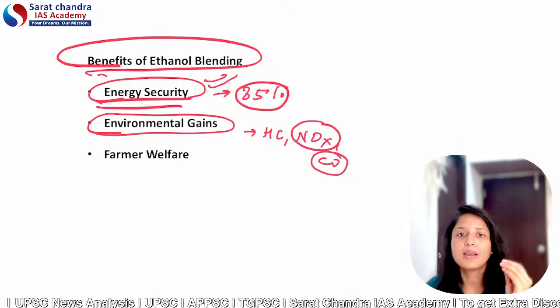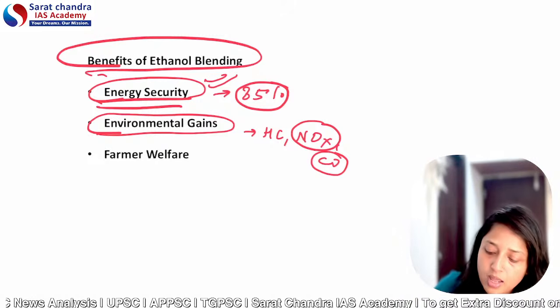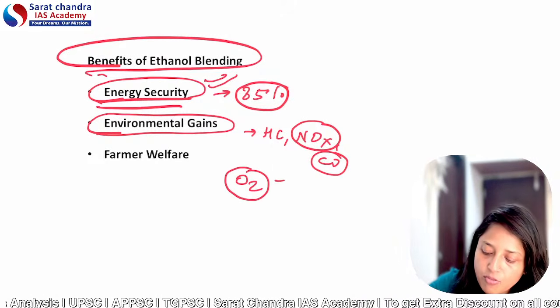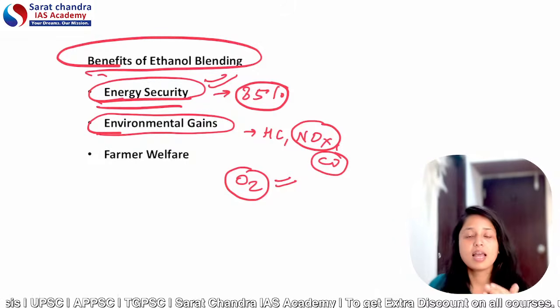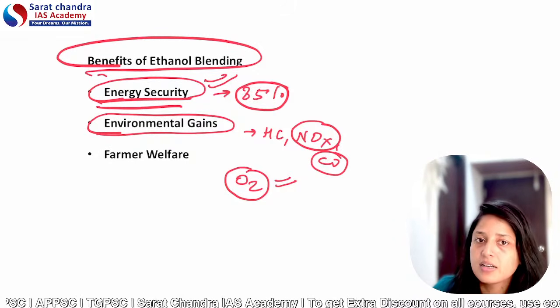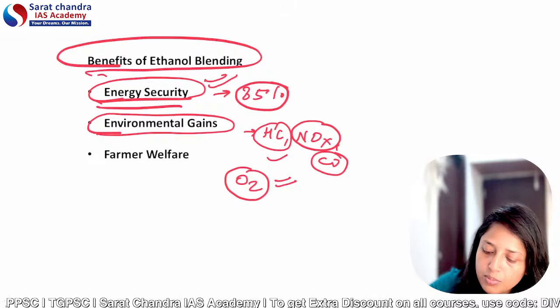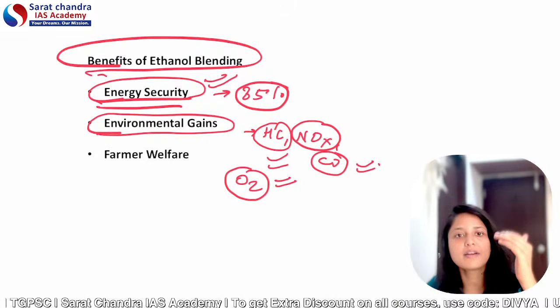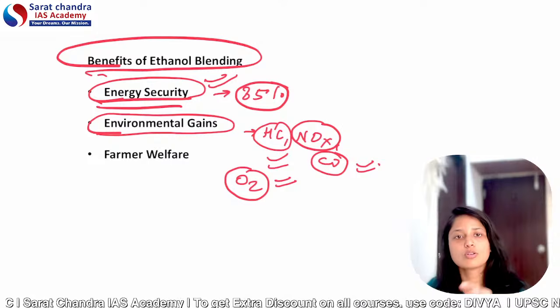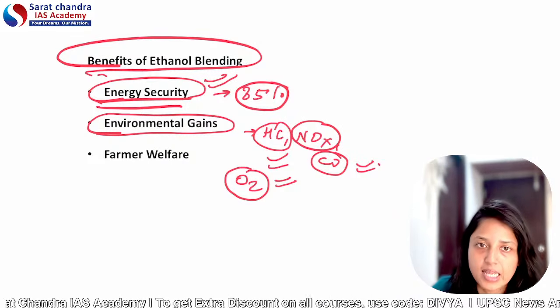So when we are blending ethanol with petrol, what happens? The quantity of oxygen in the petrol increases. And if the quantity of oxygen increases, then the amount of unburnt hydrocarbon and carbon monoxide reduces. So because of this also, we can have the environmental gains.